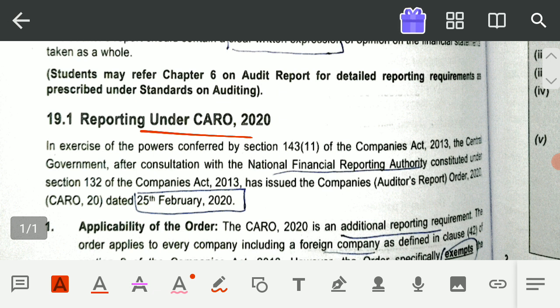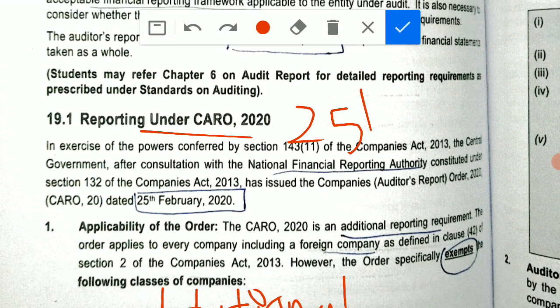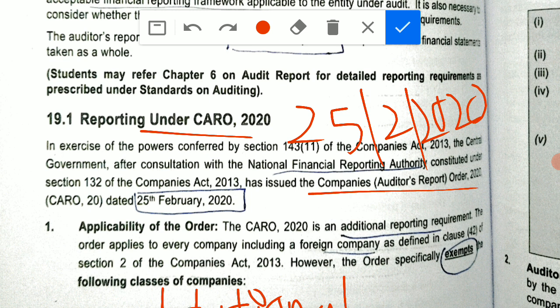Before this, CARO 2016 was applicable, but on 25th February 2020 this CARO 2020 has become applicable. So the central government, in consultation with NFRA, that means the National Financial Reporting Authority, has issued the Companies Auditors Report Order 2020.